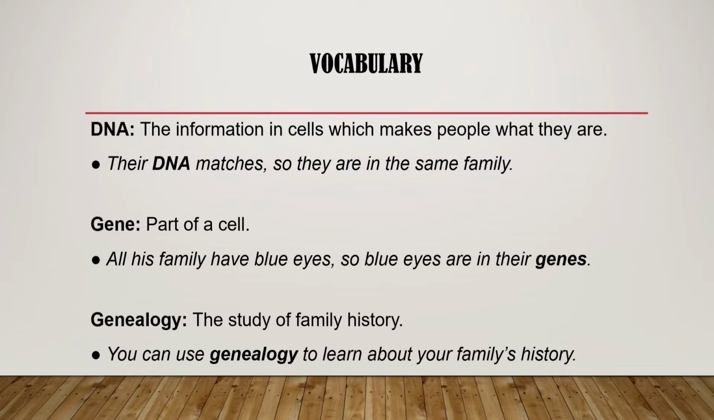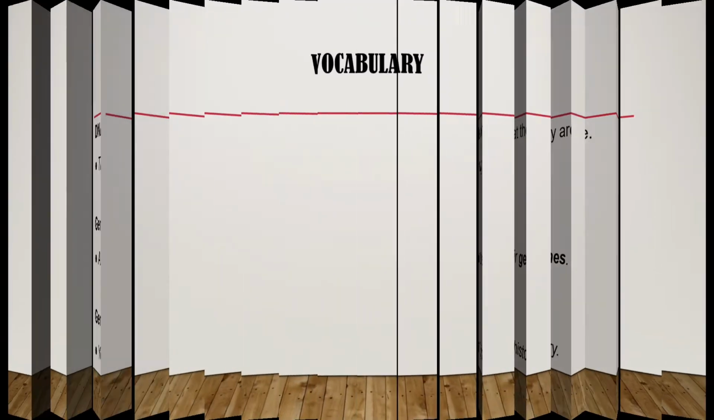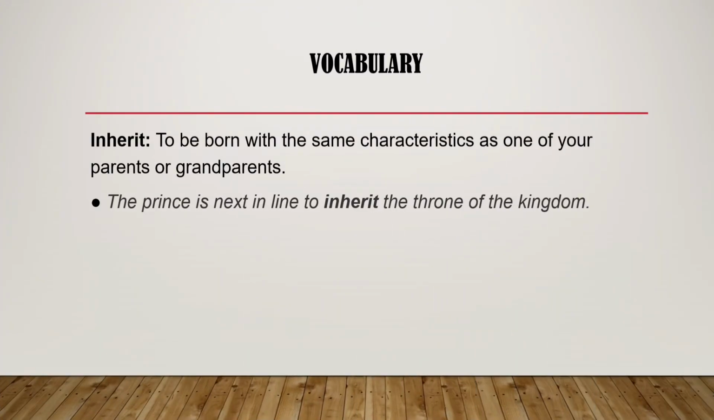Genealogy. The study of family history. You can use genealogy to learn about your family's history. Inherit. To be born with the same characteristics as one of your parents or grandparents. For example, the prince is next in line to inherit the throne of the kingdom.